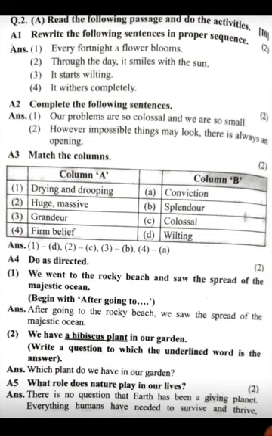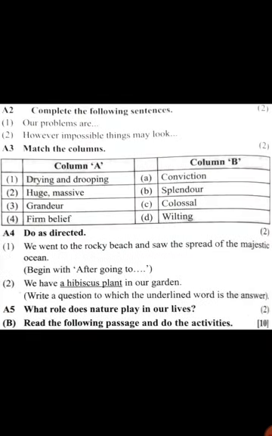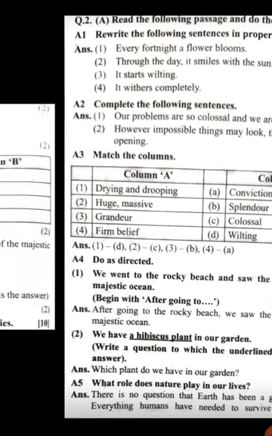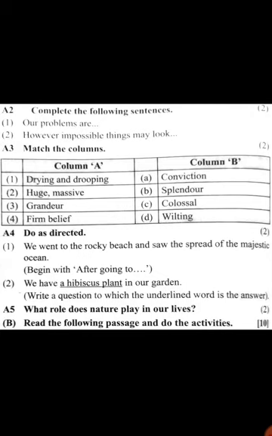Here it is given. Which plant do, this is all the answers I have given you. See children, this is all the question and this is with the answer I have said to you. See here we have written completely. Now which plants do we have in our garden? This is the question we made. So what is the answer? A hibiscus plant.